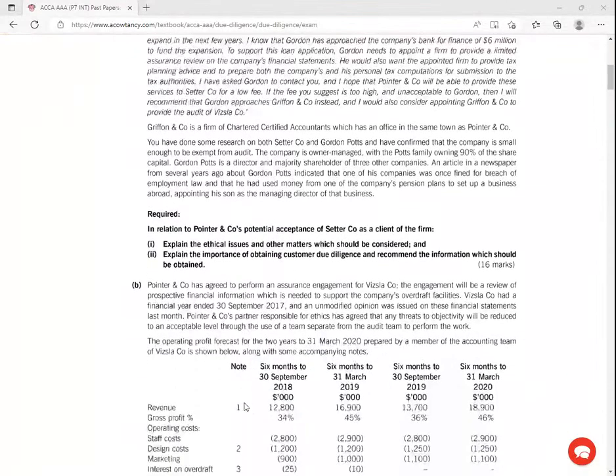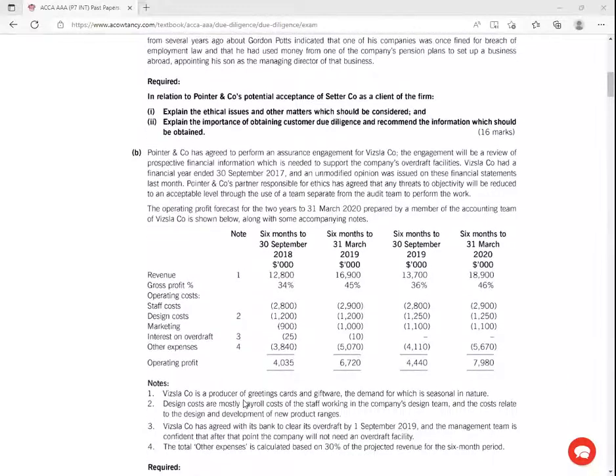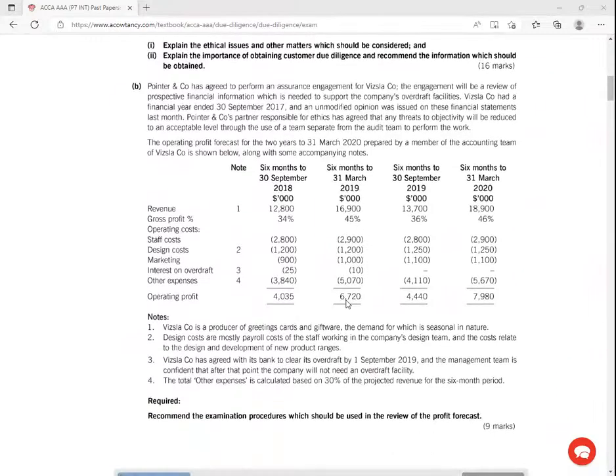16 marks. Now this one here is very interesting because when students see figures in the exams, they really panic a lot. You may not even use these figures at all, right? So this company is a producer of greeting cards and giftware, the demand for which is seasonal in nature. Design costs are mostly payroll cost of the staff working in the company's design team, and the cost related to the design and development of new product ranges.